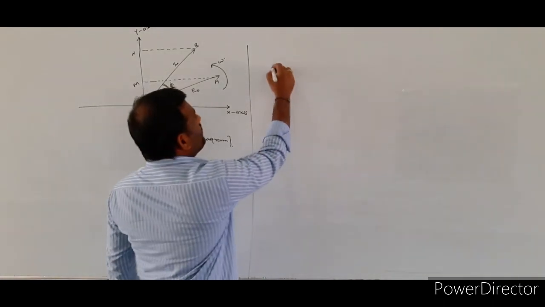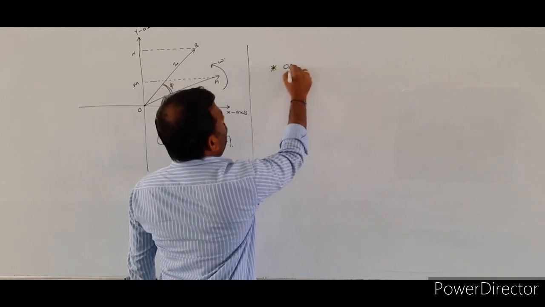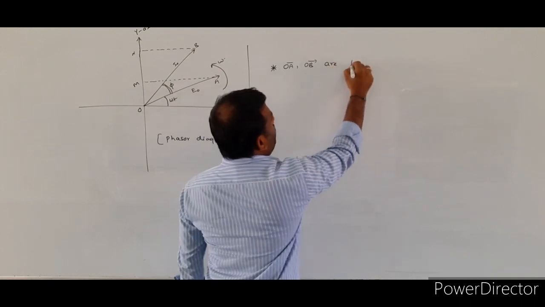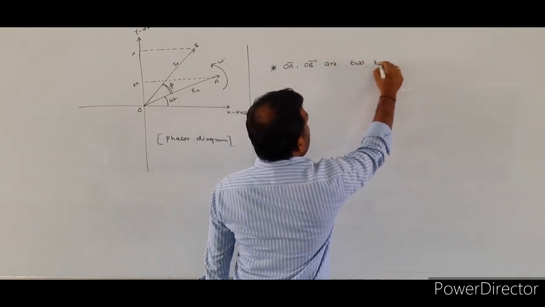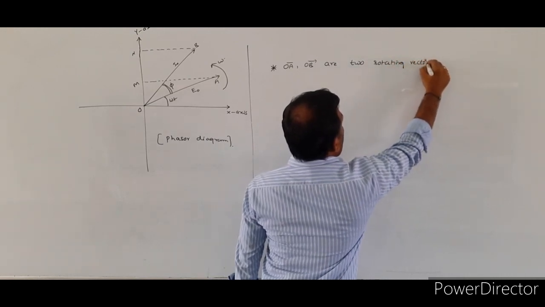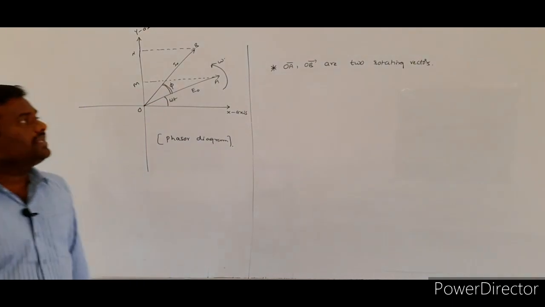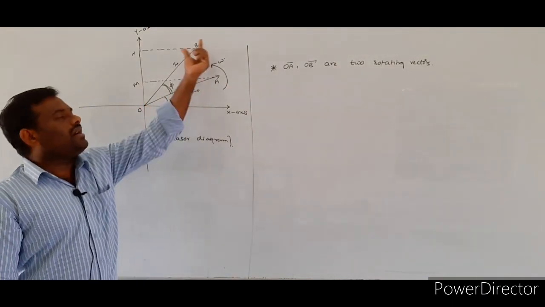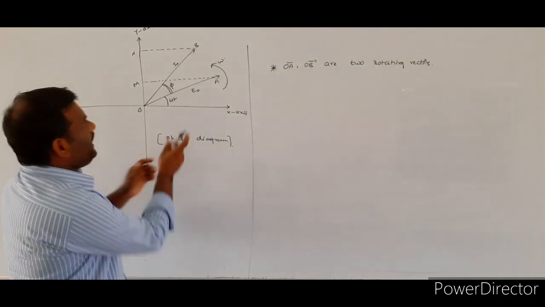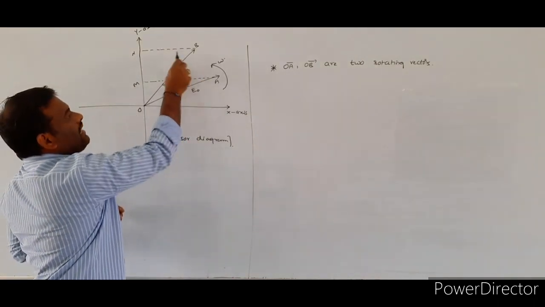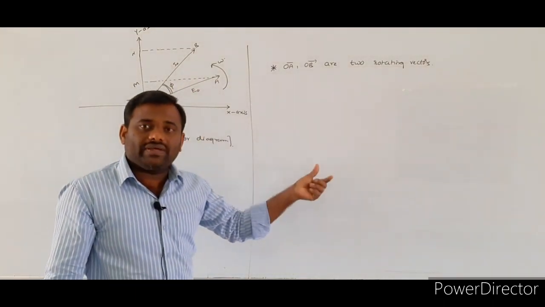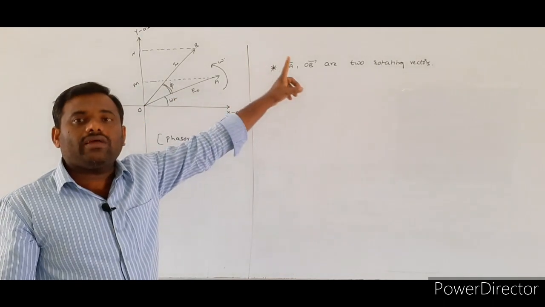So here I consider two rotating vectors OA bar, OB bar. These two rotating vectors will be rotating in the anti-clockwise direction with a constant angular velocity.